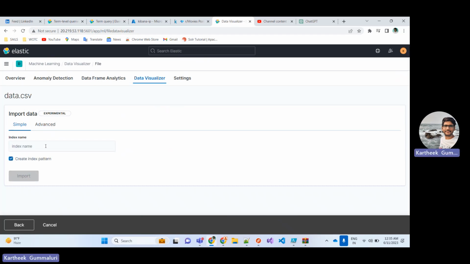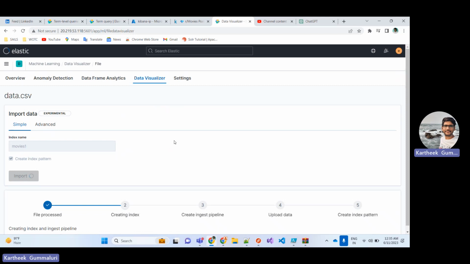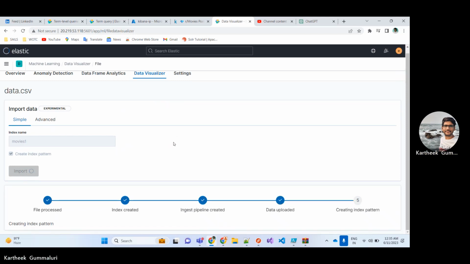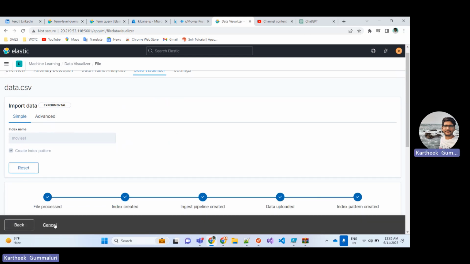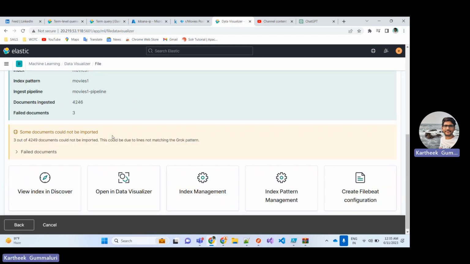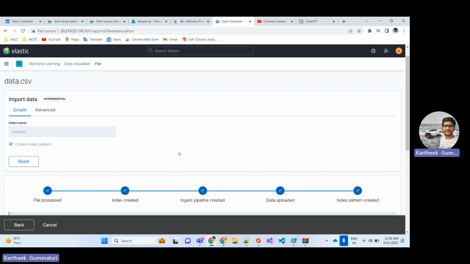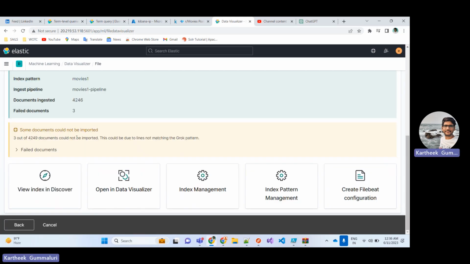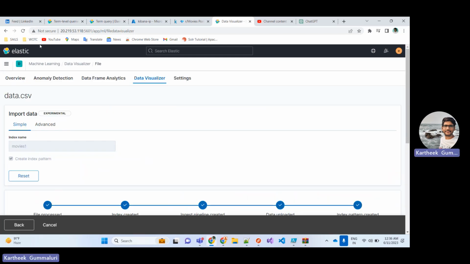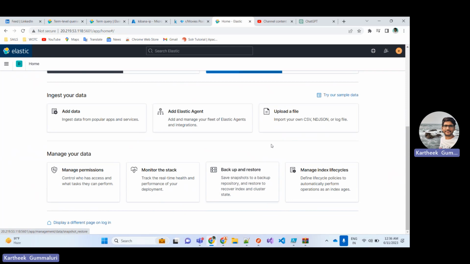Maybe earlier we created it. Let's do one thing: movies one. What will it say? Earlier, I already created it, and that's the reason it is warning us. It's not an issue. Some documents could not be imported, and the total number of documents ingested is 4,246.